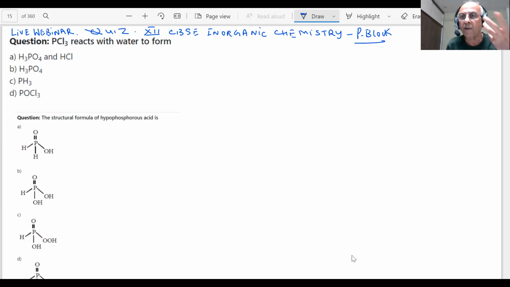Allotropes of phosphorus are there, the white phosphorus, the red phosphorus, and how the properties are different. Then you have oxo acids of phosphorus, which are very important. There will be a question on oxo acids of phosphorus in the paper every year. What are oxo acids? How many oxo acids are there? What type of bonds are there? What type of hybridization is there? What is the basicity? All these questions are important.